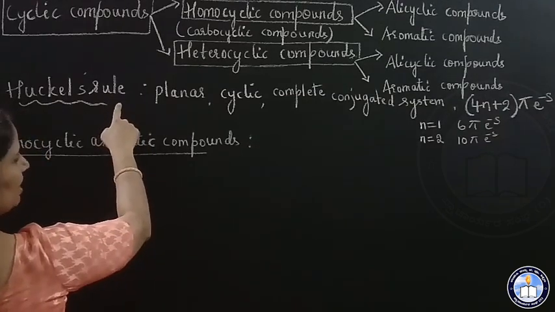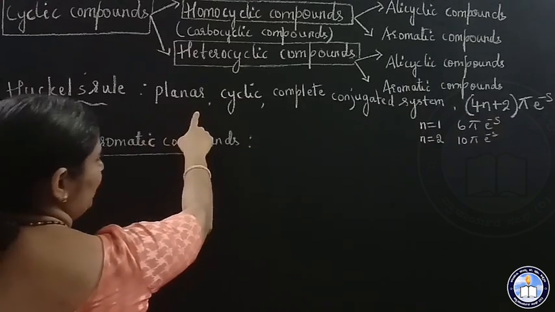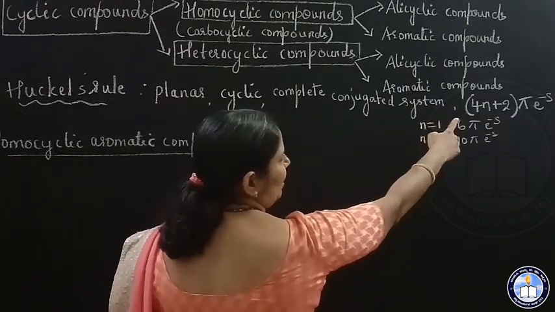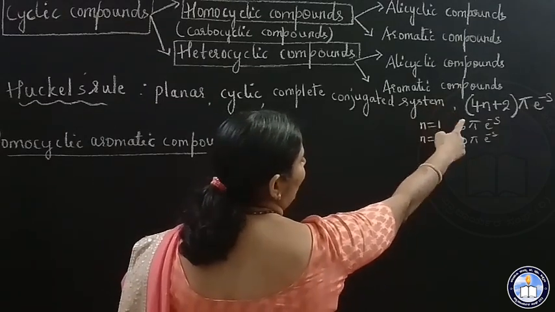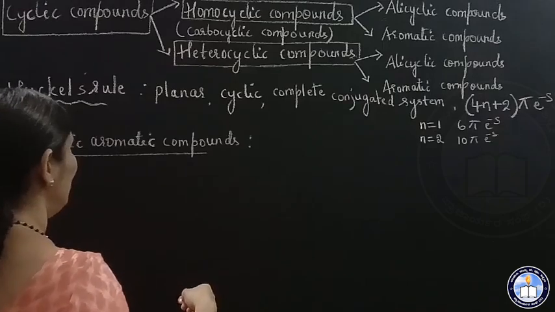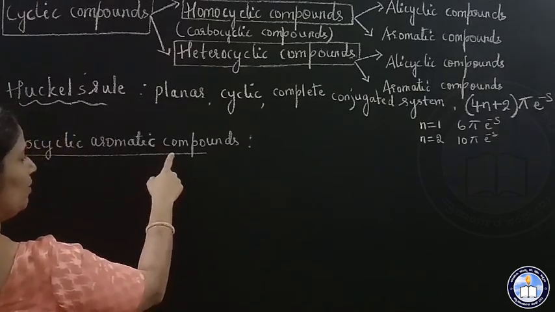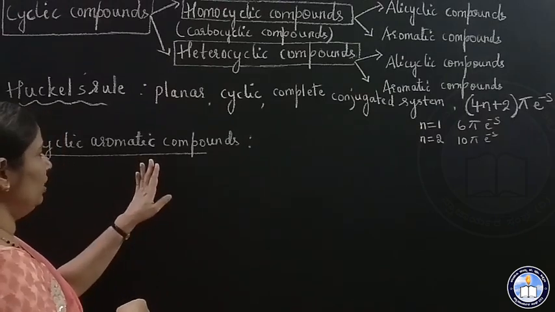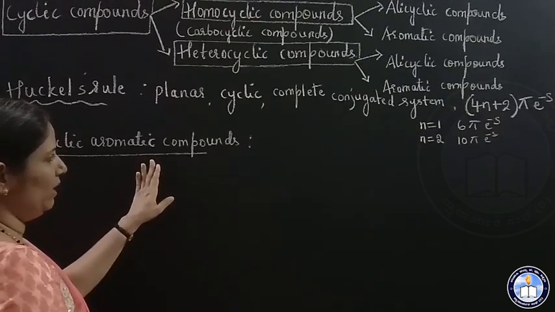It should obey Huckel's rule. So the molecule should be planar, cyclic, with a completely conjugated system in the ring, and it should have 4n plus 2 pi electrons. Now, if the homocyclic compound is aromatic in nature, then you call it a homocyclic aromatic compound.